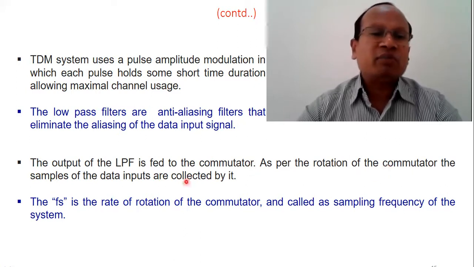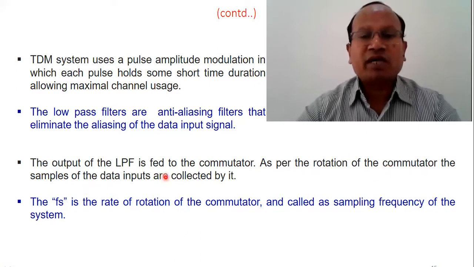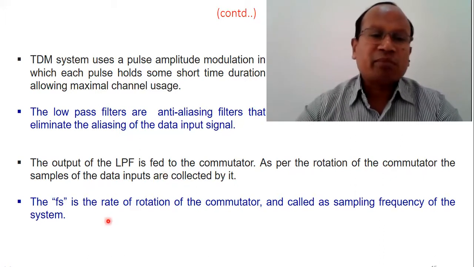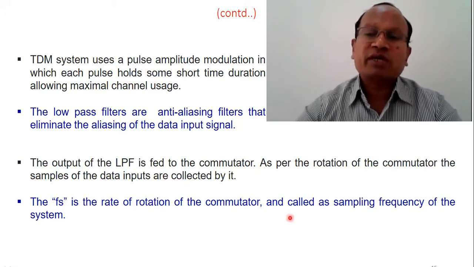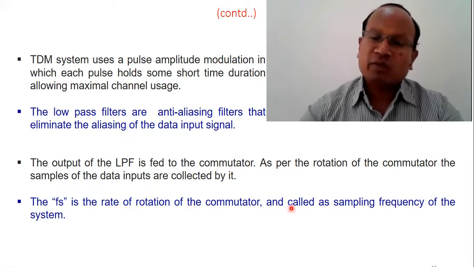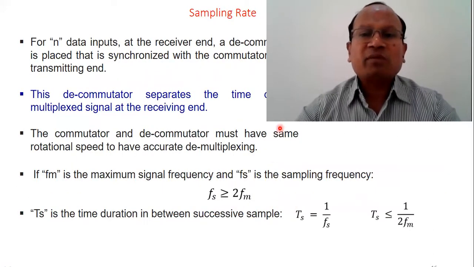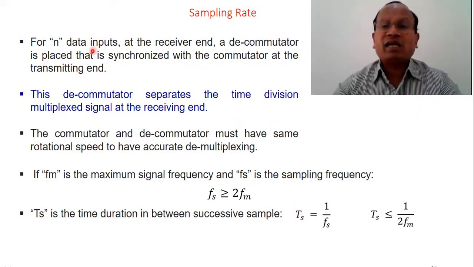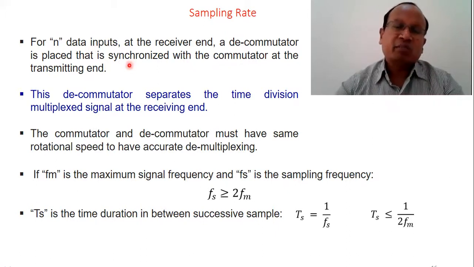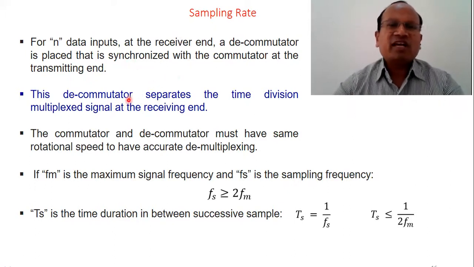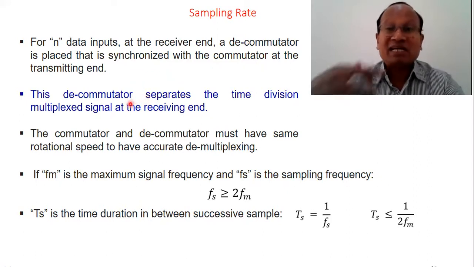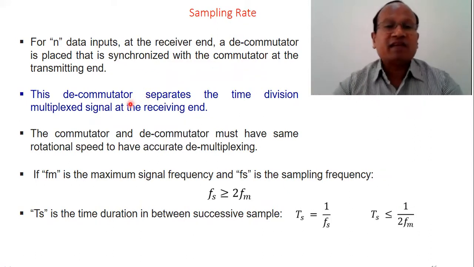As per the rotation of the commutator, the samples of data inputs are collected by it, and the sampling frequency is the rate of rotation of the commutator, which is also called the sampling frequency of the system. This is some mathematical analysis related to sampling rate, where suppose there are n data inputs at the receiver end and a decommutator, because a decommutator is a commutator that works in a reverse manner. We are calling it a decommutator. So the decommutator will separate the time division multiplexed signals at the receiving end.